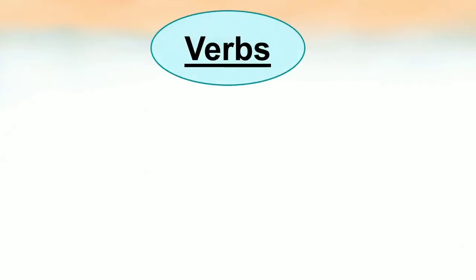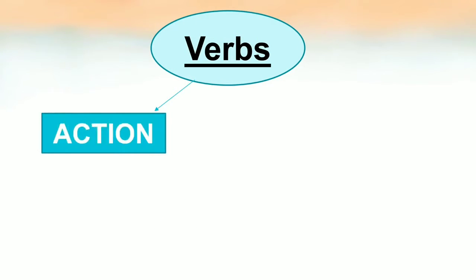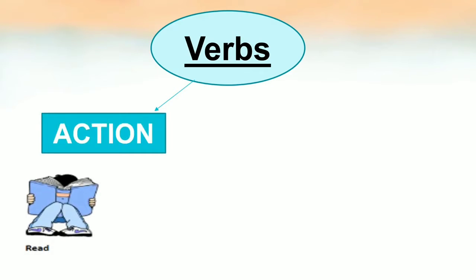Now let's have a look at verbs with the help of some examples. Let's start with action verbs. If you see this image, the boy is reading a book. So what is the boy doing? He is reading a book. So read is an action verb. See another example. The man is running. Now what is the man doing? He is running. So run is an action verb.